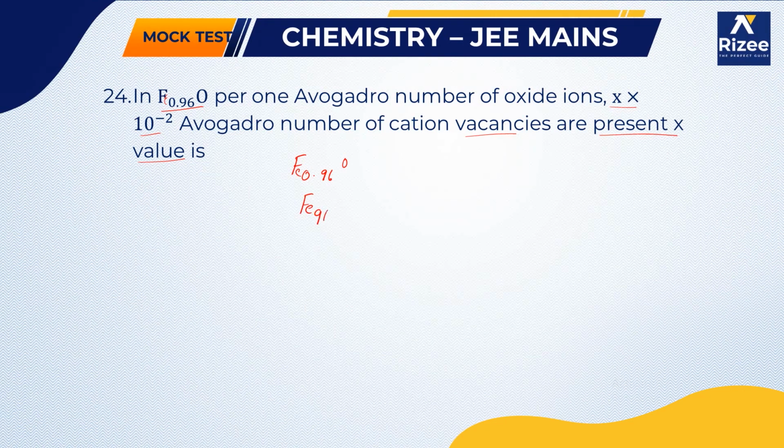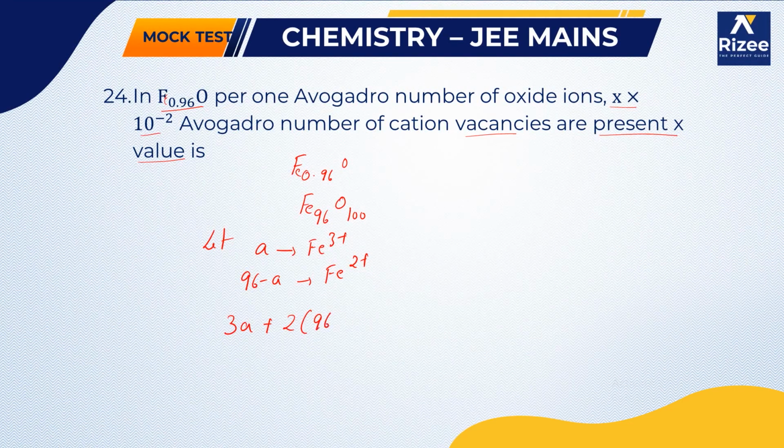Fe 96 O 100. So let's suppose A numbers of Fe3+ ions are there, then 96 minus A numbers of Fe2+ ions will be there. So by neutralizing the charge, we can write 3A plus 2 into (96 minus A) is equal to 200, or we can write A is equal to 8.